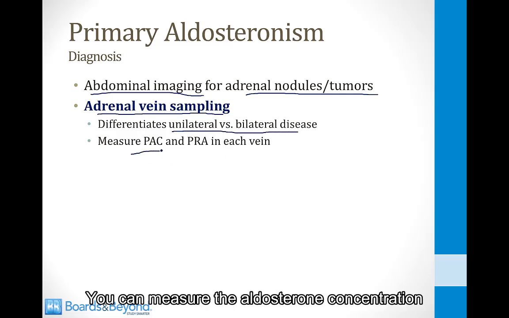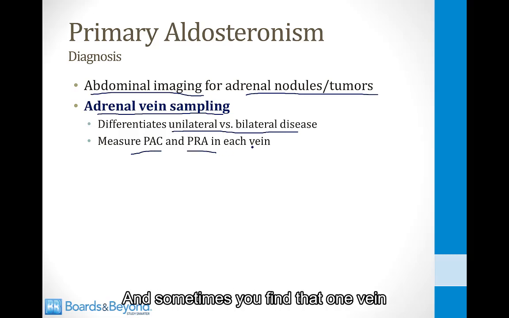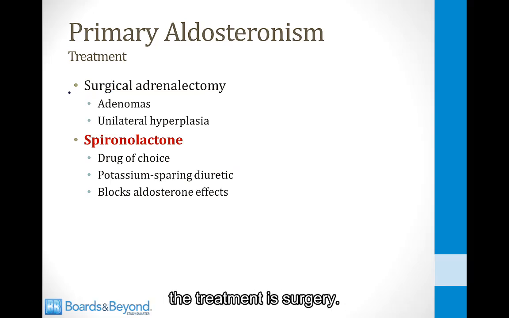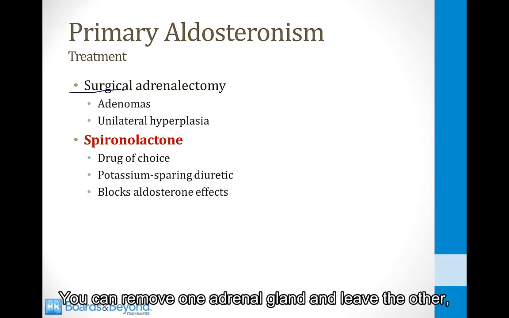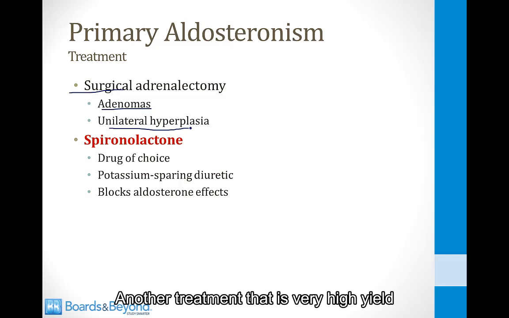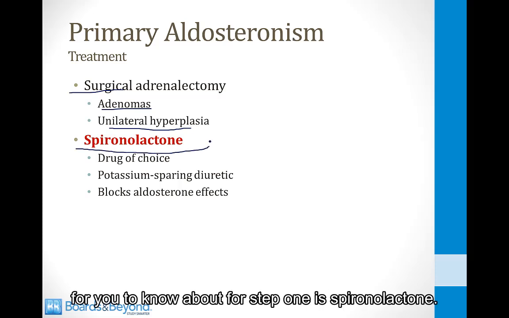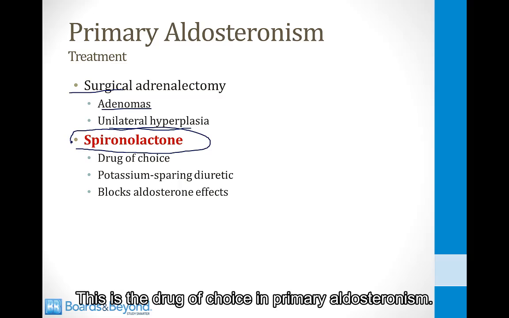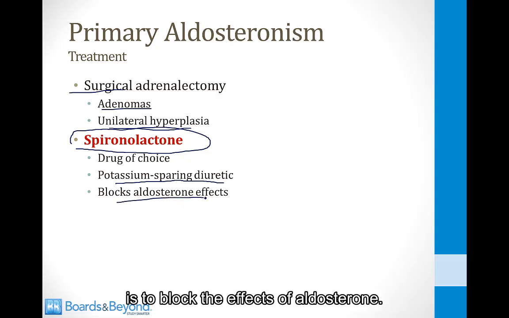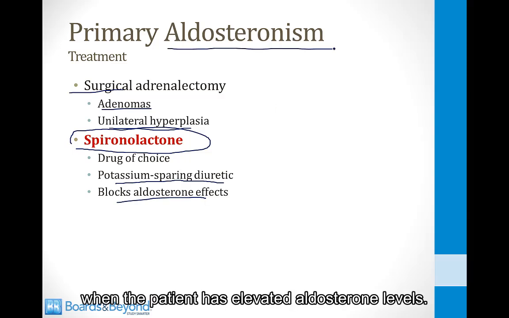You can measure the aldosterone concentration and the renin activity in each vein, and sometimes you find that one vein has very suppressed levels of aldosterone and the other has very high levels, indicating that the problem lies on one side of the body. When the problem is confined to one adrenal gland, the treatment is surgery. You can remove one adrenal gland and leave the other, and this will take out adenomas or resolve unilateral hyperplasia. Another treatment that is very high yield for you to know about for Step 1 is spironolactone. This is the drug of choice in primary aldosteronism. It is a potassium-sparing diuretic, but its mechanism of action is to block the effects of aldosterone. So obviously it is a drug you want to use when the patient has elevated aldosterone levels.